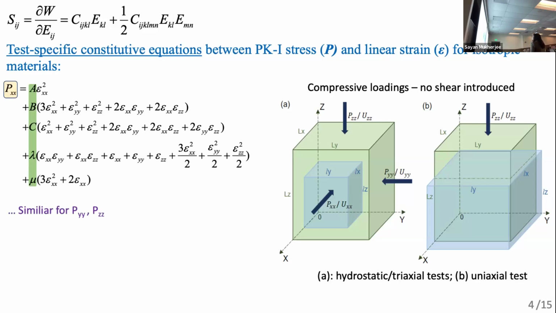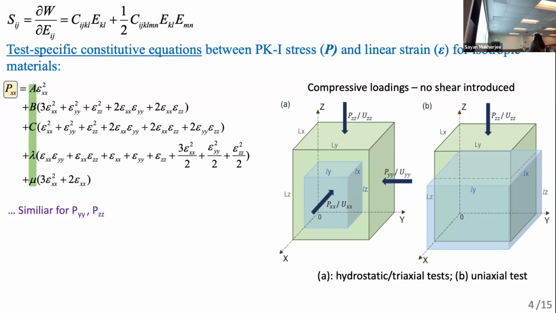Here are somewhat complicated equations, but we can simply think of the left term as the stress, and all the other terms as strain combinations. We can measure the stress and strain in the lab, and the only things left unknown are these five elastic moduli we want to study and measure. And it's similar for the stress in the y direction and z direction.